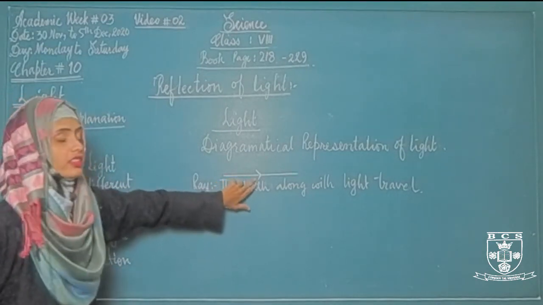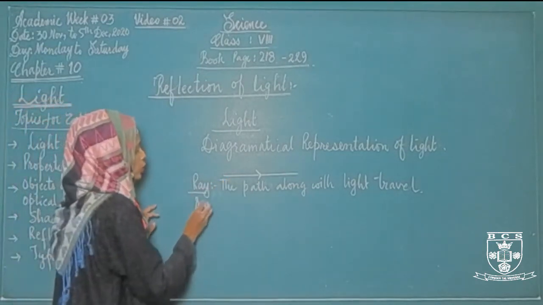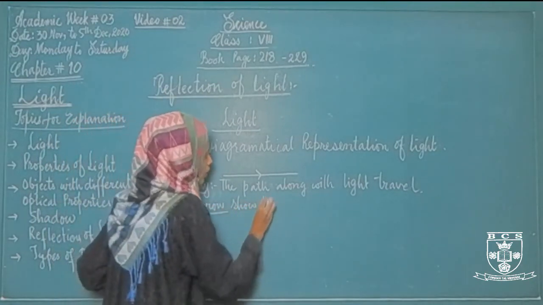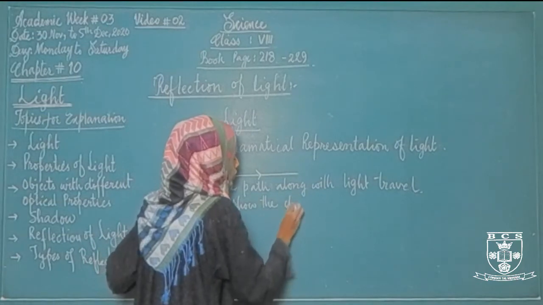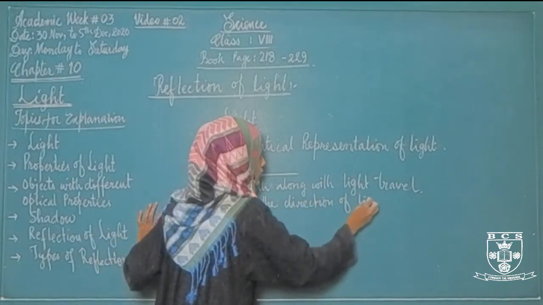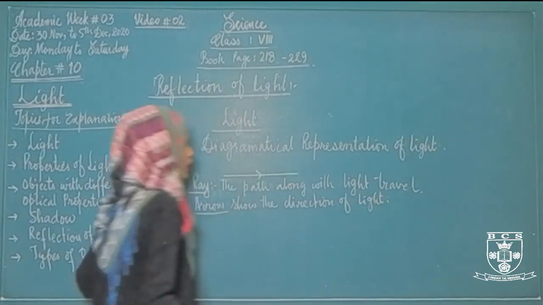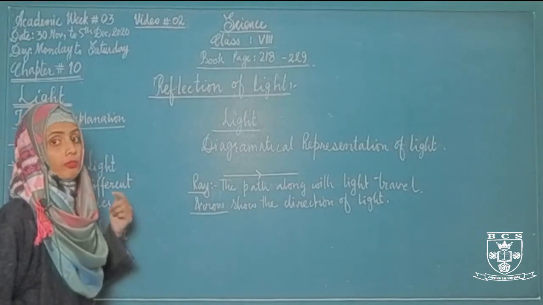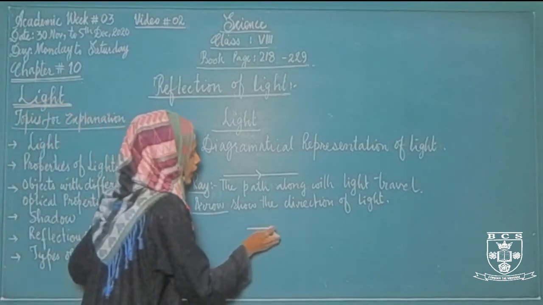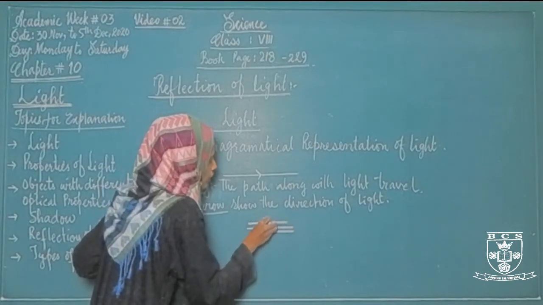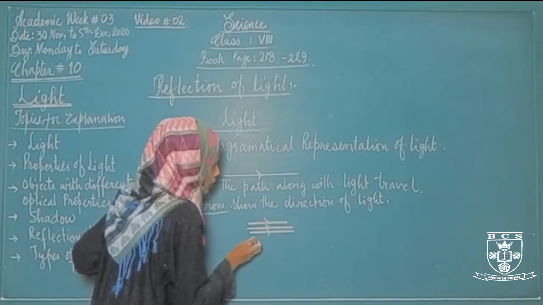And what does this arrow show? The arrow shows the direction of light. If we have one ray, that is called ray, but if we have bundle of rays, then it would be called beam of light.